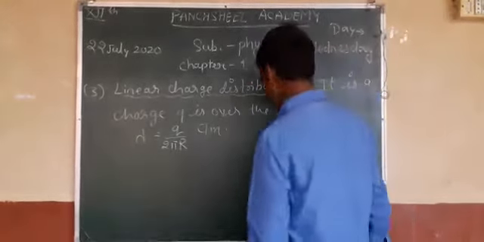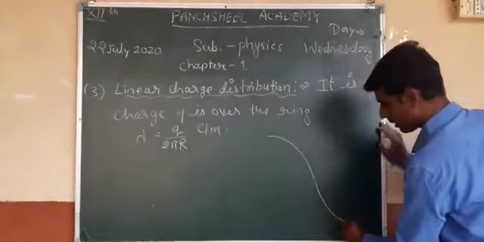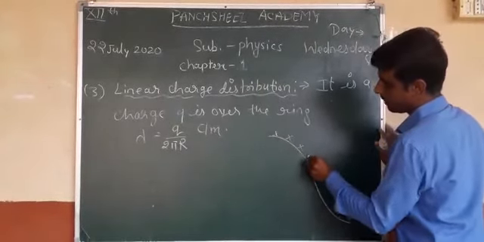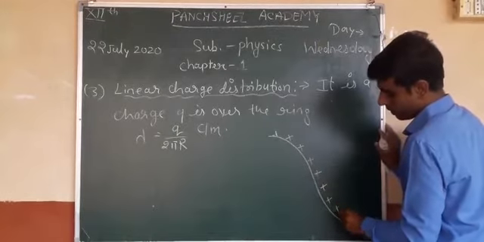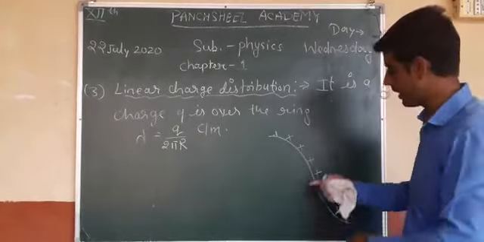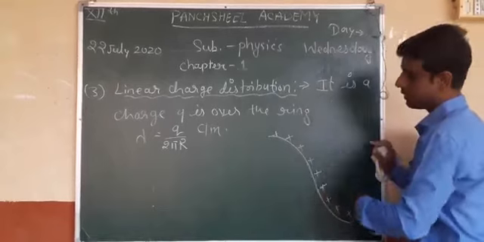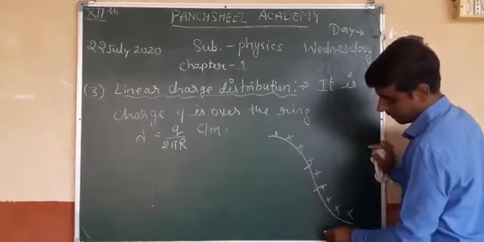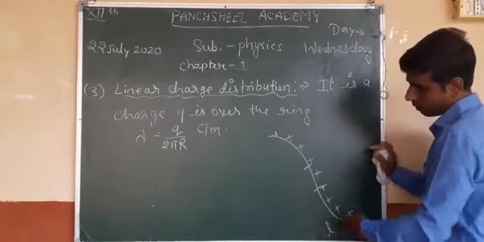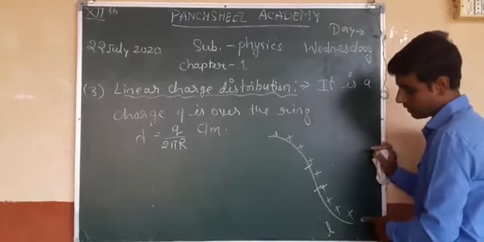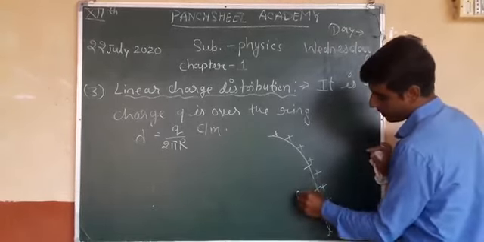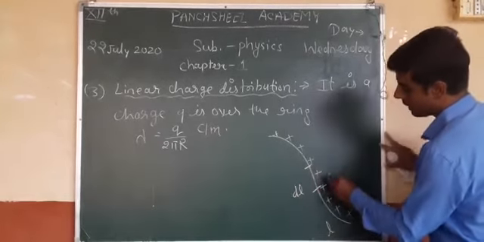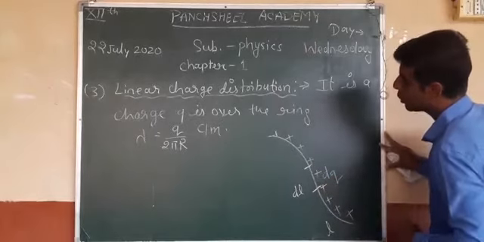Now this is the linear charge distribution. If I open the ring, this is the linear charge distribution. Consider capital L is the length of this, and I consider small dl of this section, and the charge on this section is dq.